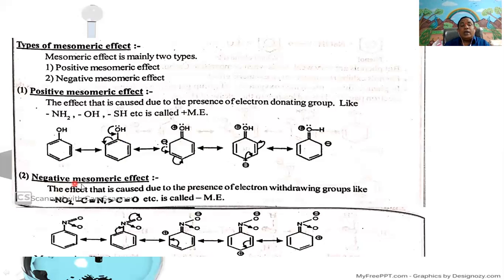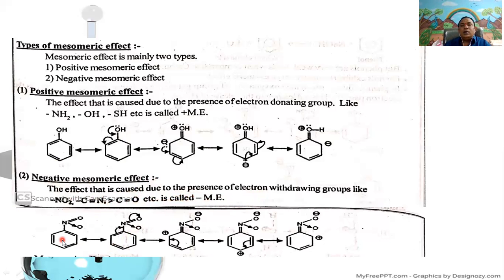The second one is negative mesomeric effect. Negative mesomeric effect means the effect that is caused due to the presence of electron withdrawing groups like the NO2 group, cyanide group, carbonyl group, carboxylic group, etc. This is called minus mesomeric effect.